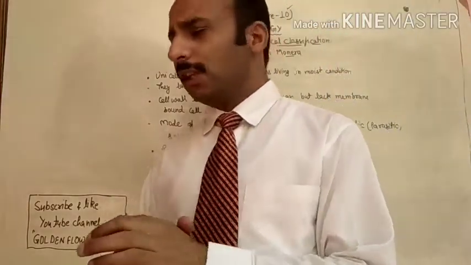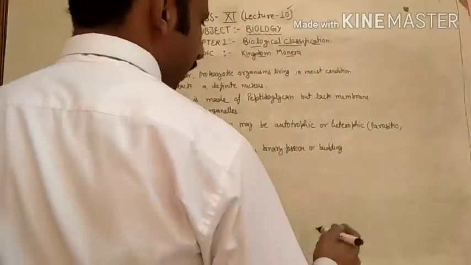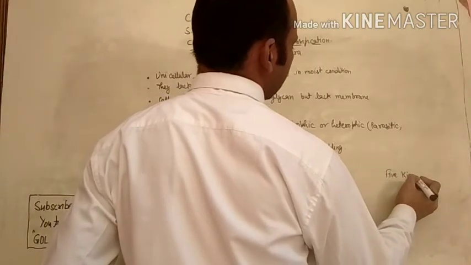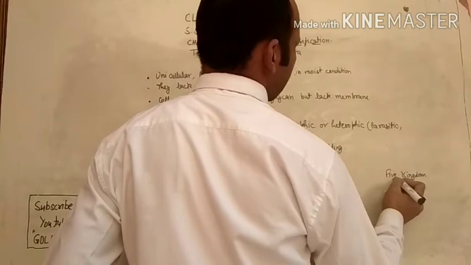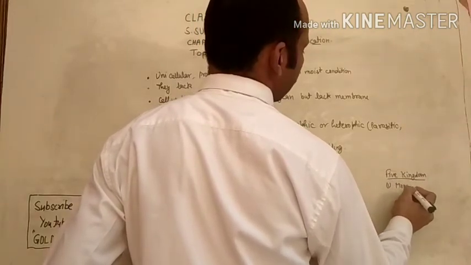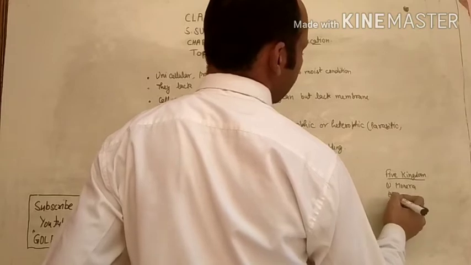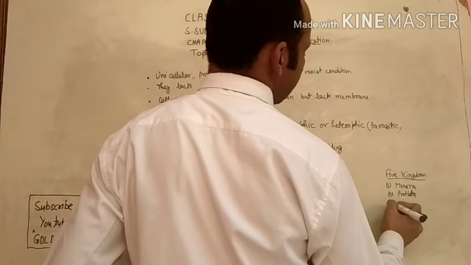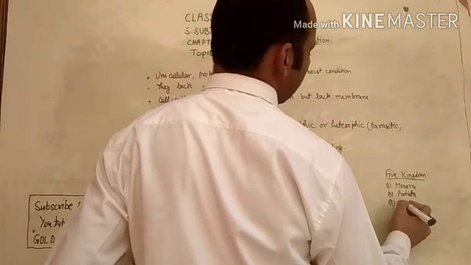In the last video we started the 5 kingdom classification. The first one is the kingdom Monera. Second is the kingdom Protista. Third is fungi.